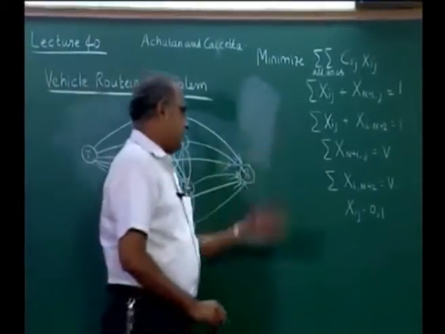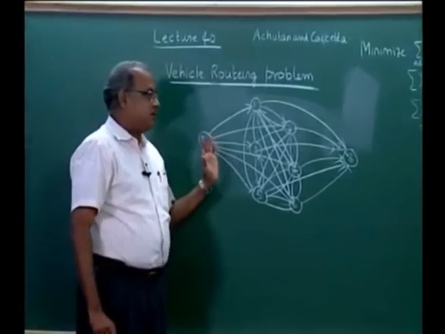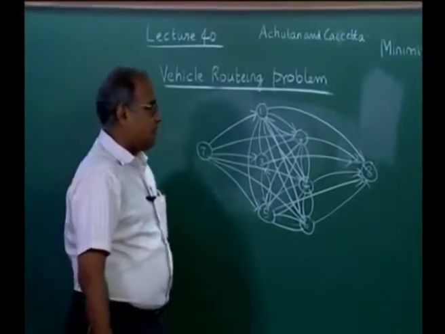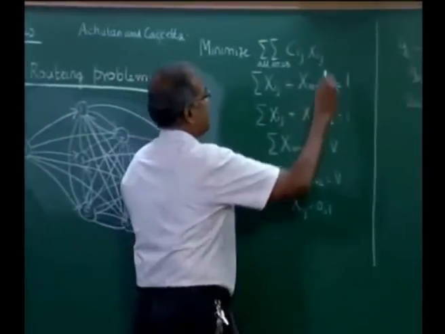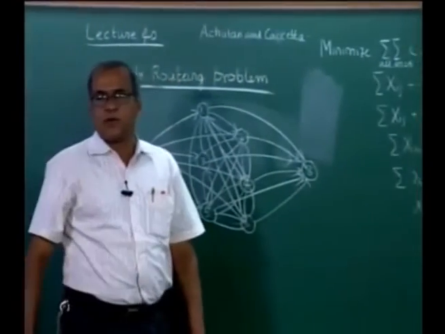Now, for example, if we have the warehouse and then we have 6 customers or 6 destinations, this Xij will have 36 variables, I equal to 1 to 6, j equal to 1 to 6.